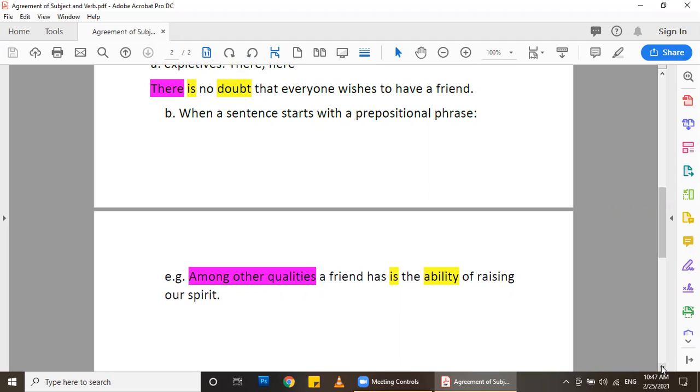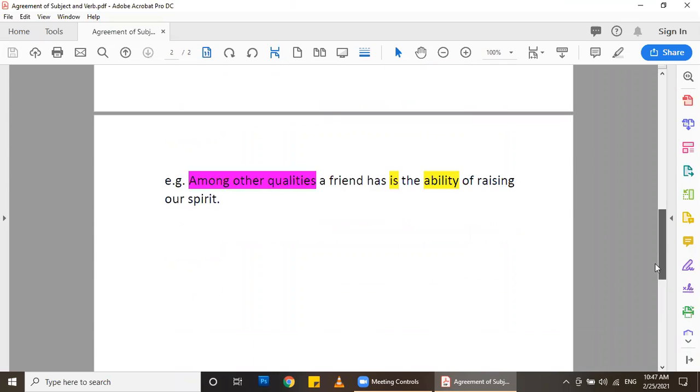When it starts with a prepositional phrase, also the subject will be after the verb, meaning that the sentence will start with a verb and then the subject. So since the subject of this sentence is ability, the verb should be singular. So I don't say a friend has are. I say a friend has is the ability, because I'm talking about ability and not abilities. So this is everything till now.